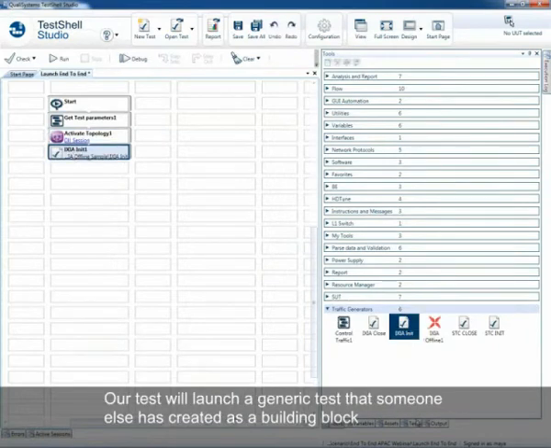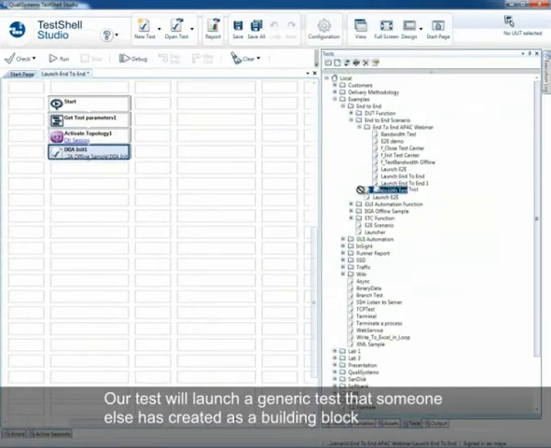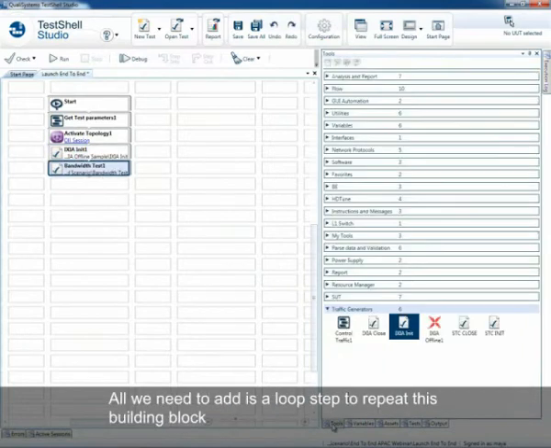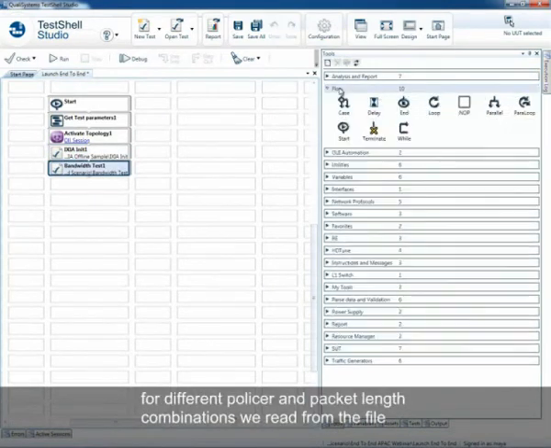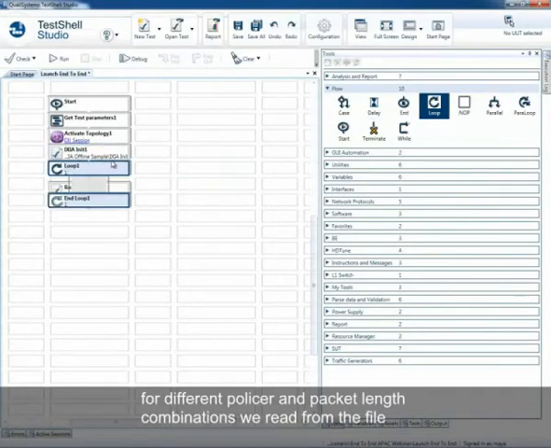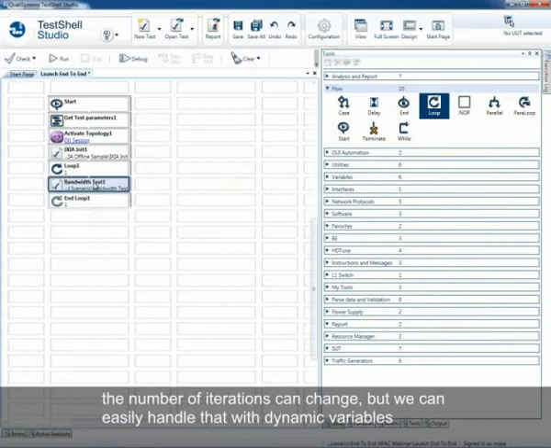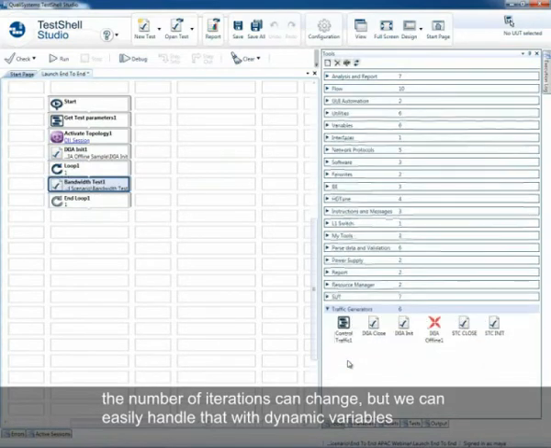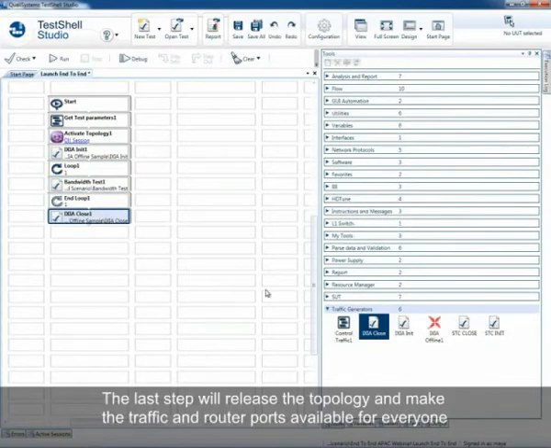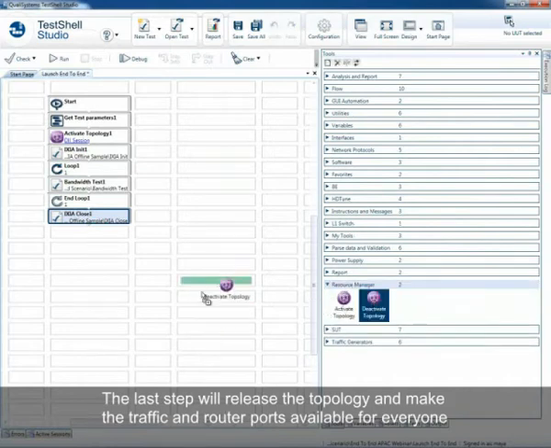Our test will launch a generic test that someone else has created as a building block. All we need to add is a loop step to repeat this building block for different policer and packet length combinations we read from the file. The number of iterations can change, but we can easily handle that with dynamic variables. The last step will release the topology and make the traffic and router ports available for everyone.